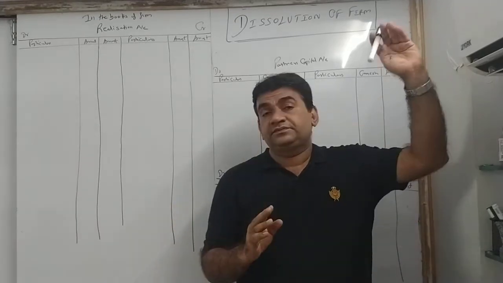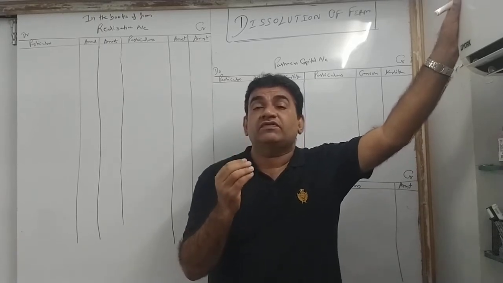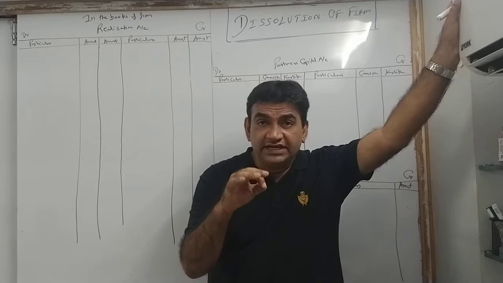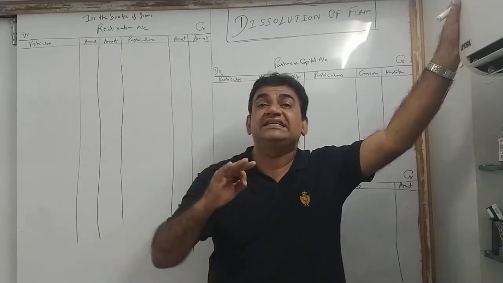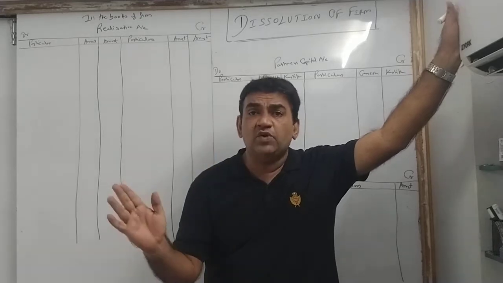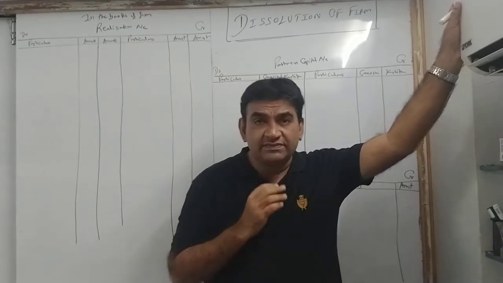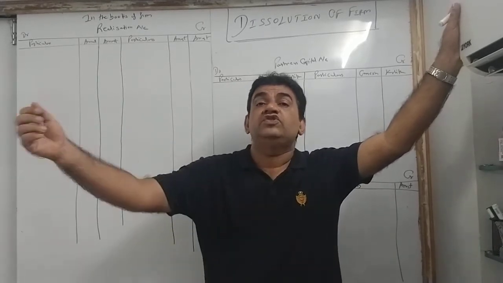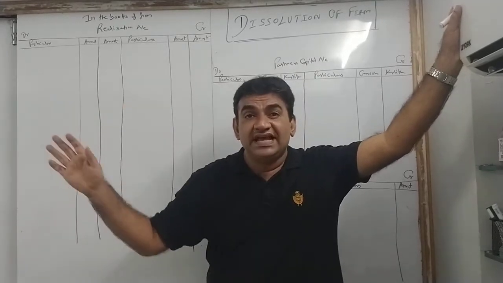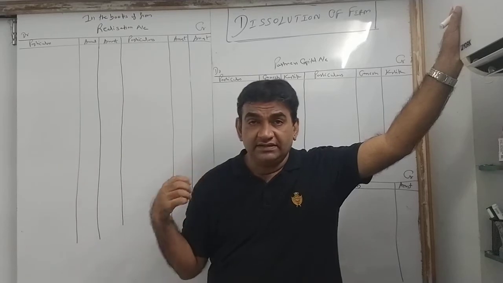Now, what all types of activities take place when a firm is dissolved? When dissolution takes place, what other activities take place? You are closing the firm, closing the business. You have some assets, what will happen? You will sell the assets. That is called realization. You will sell the assets, you will take the money.